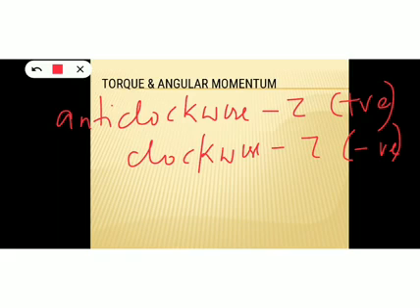Okay, so torque plays the same role in rotational motion as force does in translational motion, and the moment of a couple of forces is known as torque. It is defined as the product of force and the perpendicular distance of the force from the point of rotation or perpendicular distance between two forces.